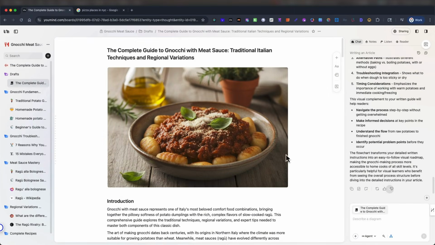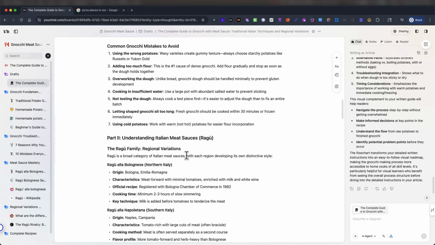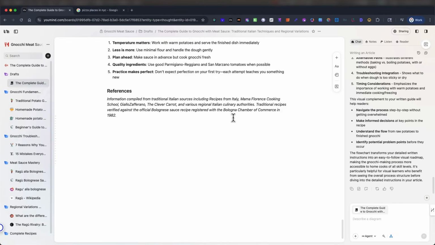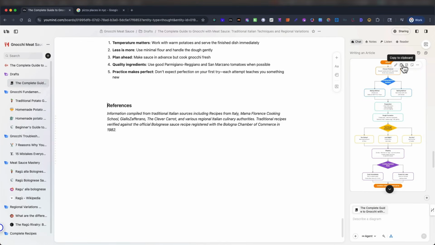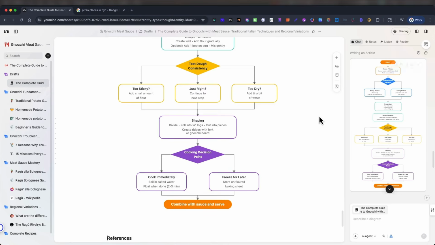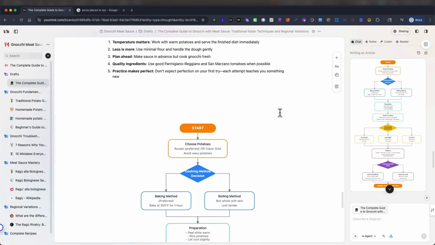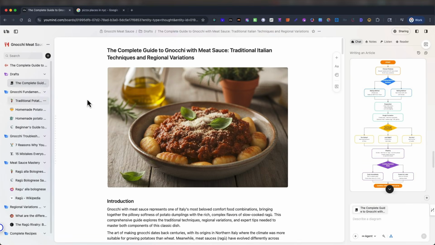There you have that. Now we can go in and if you want to, you can add it in here. Let's insert it. There you go. Got that. And we can save it as a new thought if you like. So yeah, you can do anything with this.